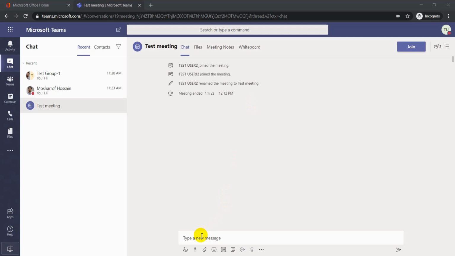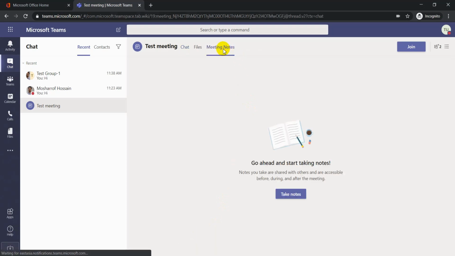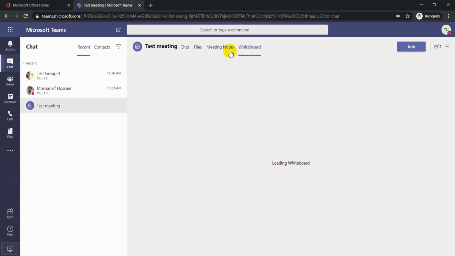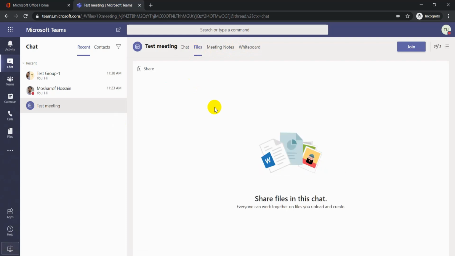You can also chat here in this meeting group, and you can create meeting notes and whiteboards. You can share files during the meeting, and you can see them here if you share any files. This is all about meetings.